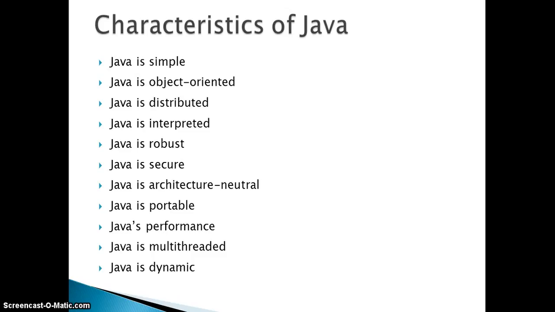It's robust and secure. That's why most banking applications are developed in Java, because it's robust and secure. It's architecture neutral. That's the reason why Java is the most portable programming language. It can be moved across any architecture. And Java has very great performance, that's why Java is called performance oriented. And of course, it's multi-threaded and dynamic. These are the most important characteristics that made Java so famous and so powerful.